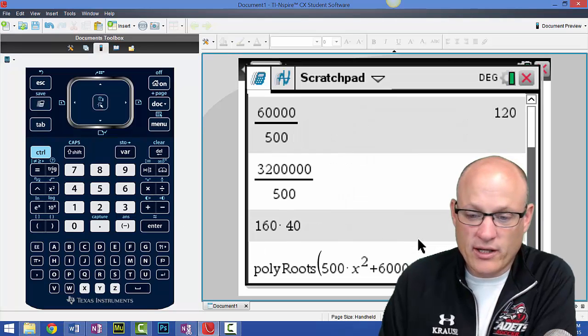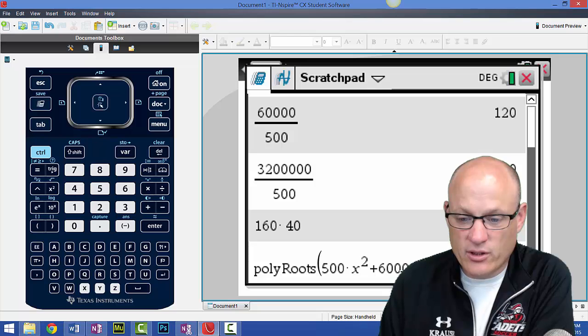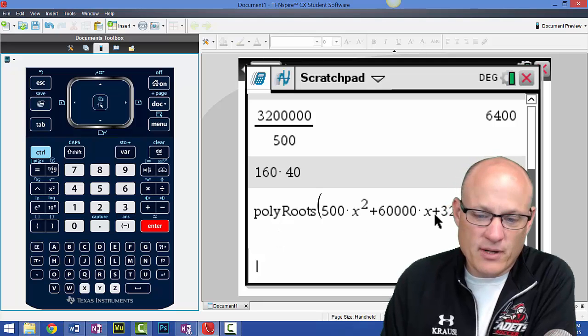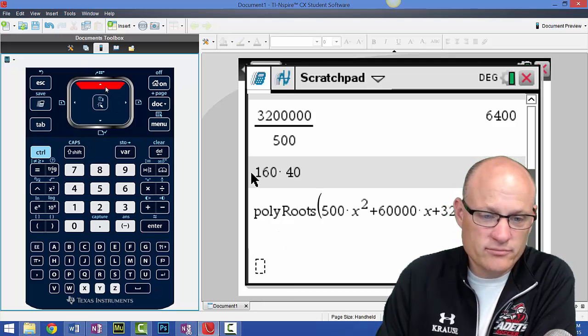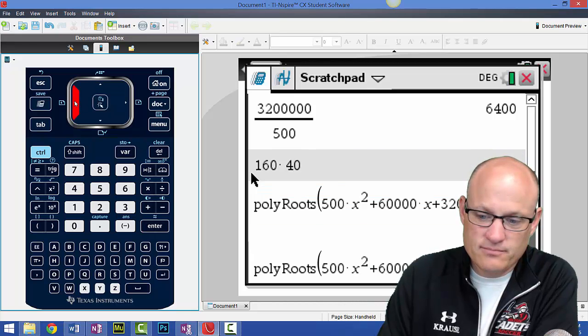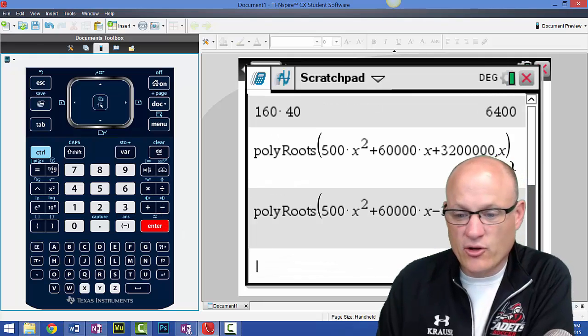Hit enter. Make sure I got it right: 500x squared plus 60,000x minus 3.2 million. Oh, I didn't put the minus. Clearly that's not going to work if that's a plus. Hit enter.